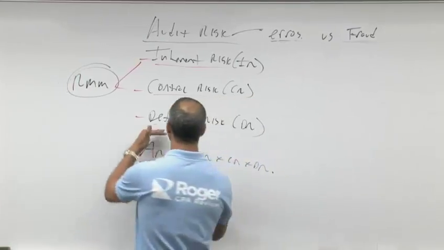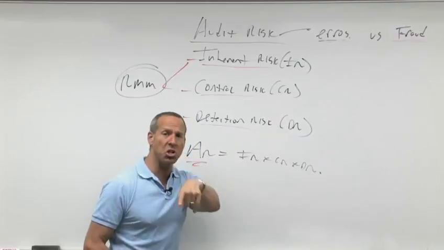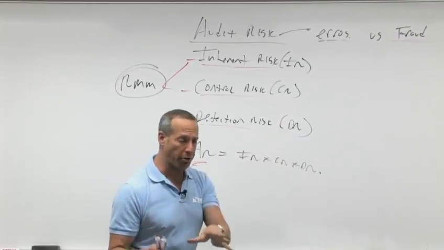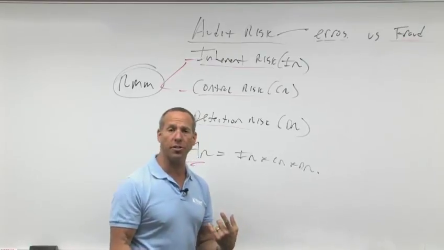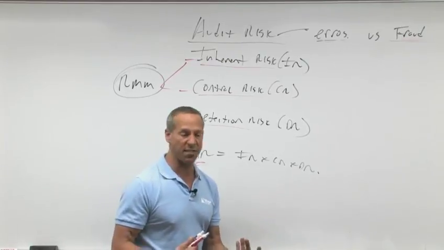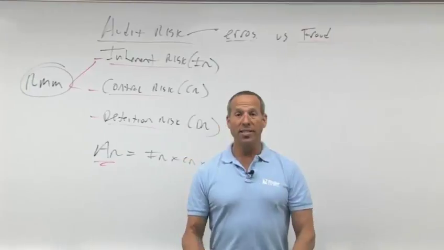What is detection risk? Detection risk is the risk that you, the auditor, do not detect the error either while you're doing internal control testing or while you're doing substantive testing. So, what is detection risk?